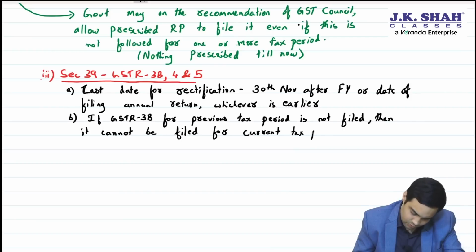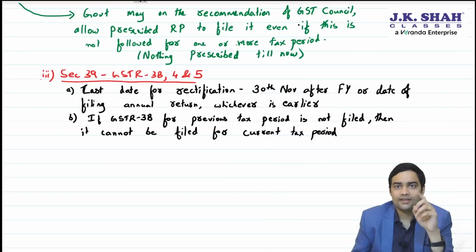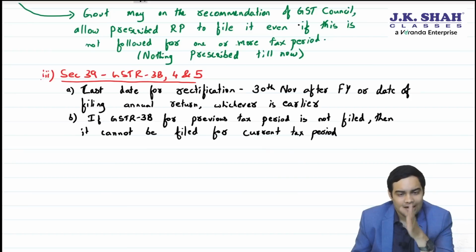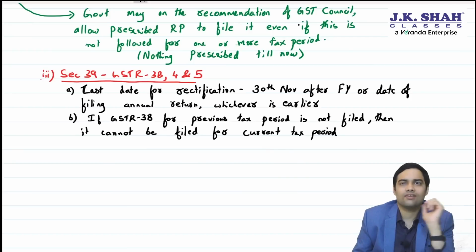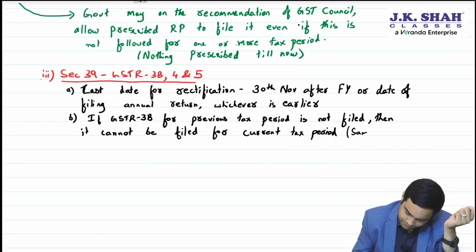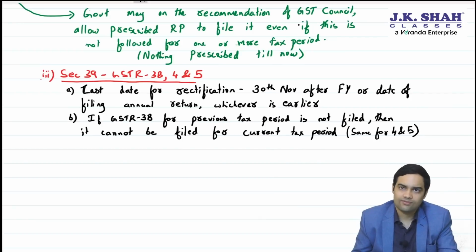This is new. People, earlier there was no such restriction, but now 3B you can file for August only if you have filed July 3B, December only if you have filed November 3B. Same for 4 and 5, GSTR 4 and 5.